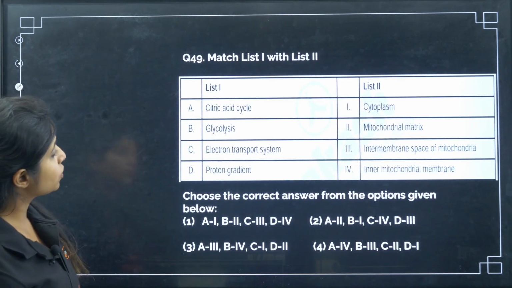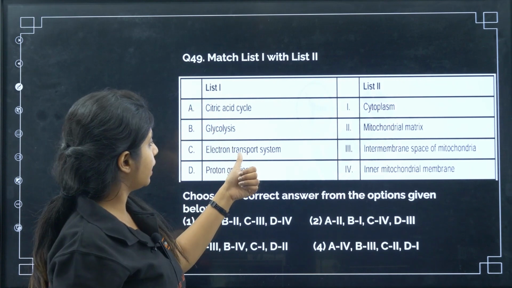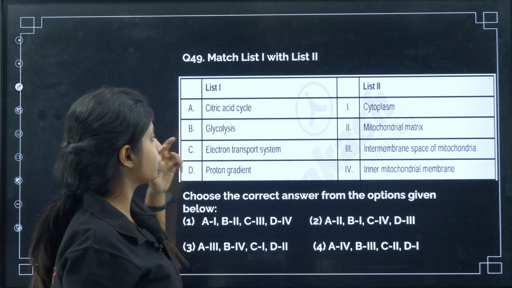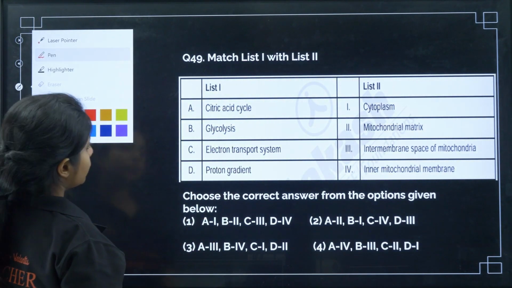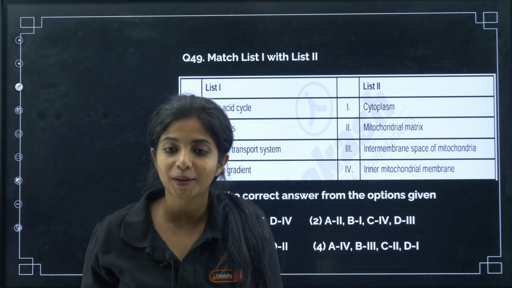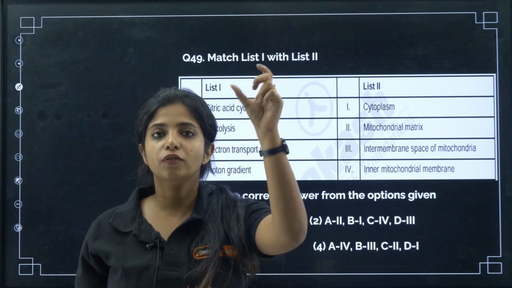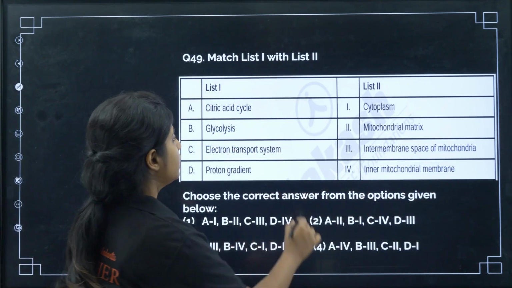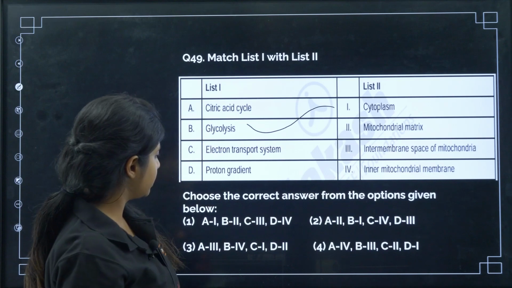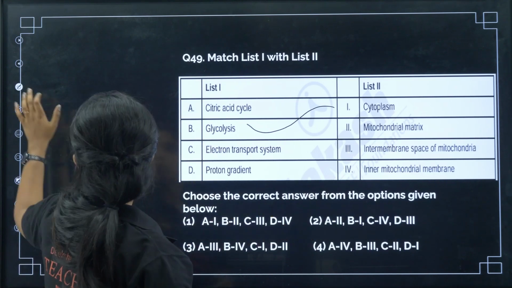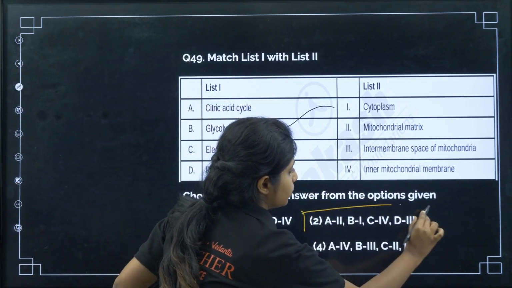Now, match list 1 with list 2. Citric acid cycle, glycolysis, electron transport system, proton gradient. So glycolysis, my dear children, we all know it occurs in what? Cytoplasm. What is glycolysis? Conversion of glucose to pyruvate. So glycolysis occurs in the cytoplasm. Can we find the answer with that? B with 1, there is only one option, and yes, we found out the answer with that.